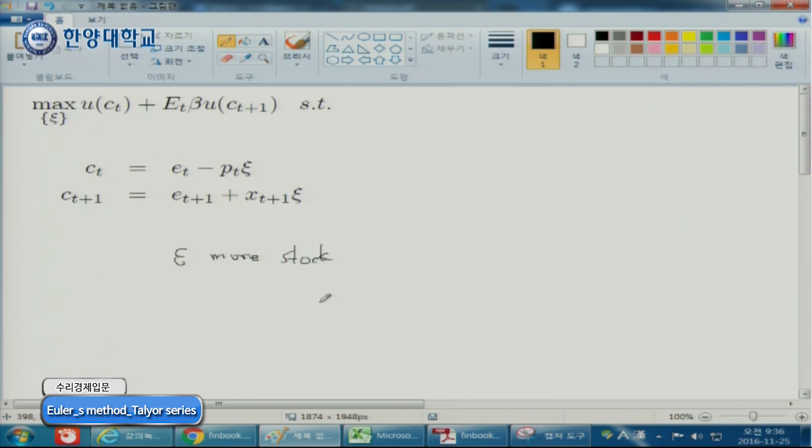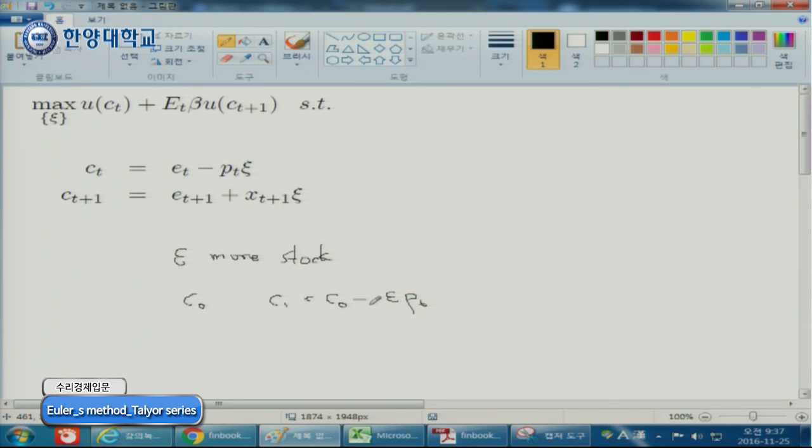Well, your new happiness: presently you consume C0, and the new consumption is C1, and C1 is C0 minus epsilon P_t.